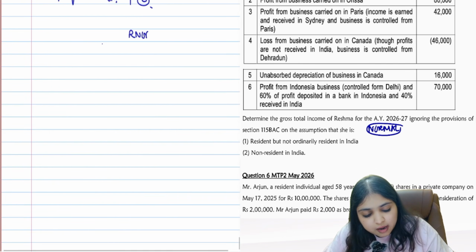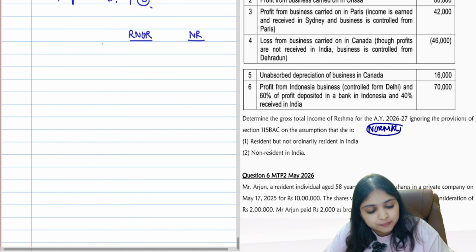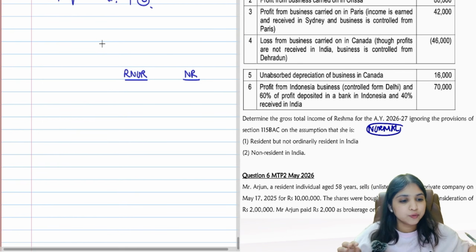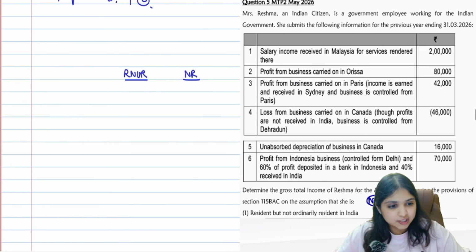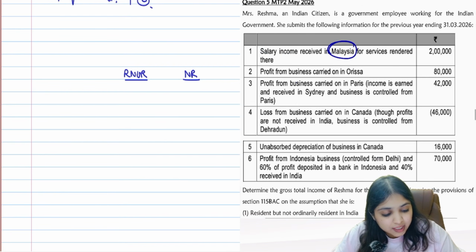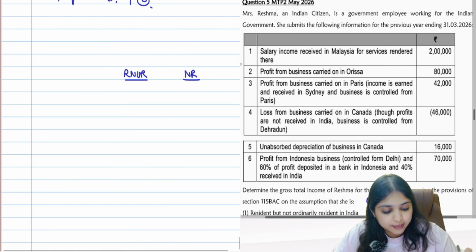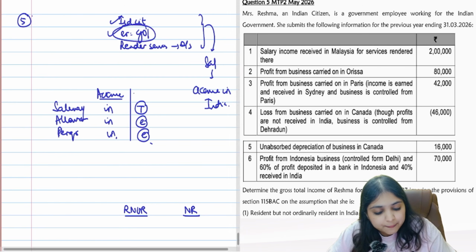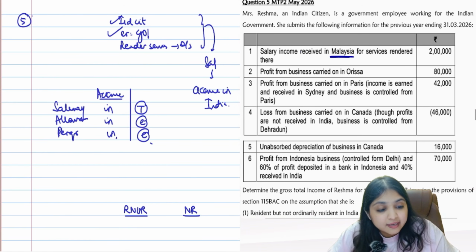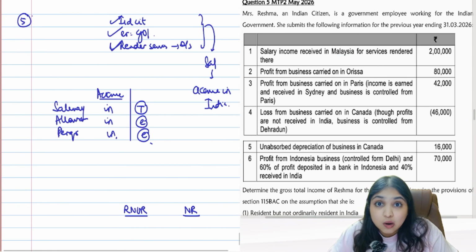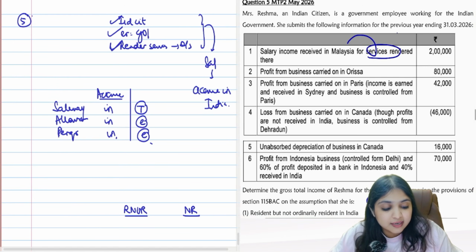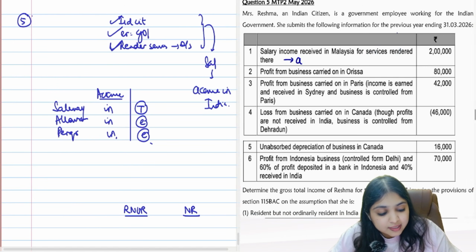What if the assessee is RNOR? What if the assessee is NR? Total income we have to find. Are you ready? Come on. Come to the first adjustment. Salary income received in Malaysia for services rendered over there. Where is the salary income going to accrue? The assessee is an Indian citizen. The employer is Government of India. The assessee is rendering service in Malaysia. Service is rendered outside India. All my conditions are fulfilled, guys. So even though the services are rendered in Malaysia, still where will this income accrue? This income will accrue in India.